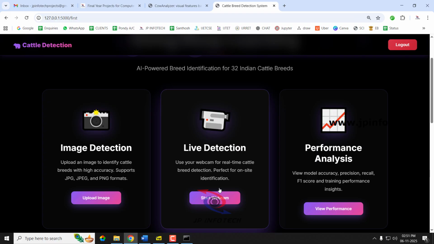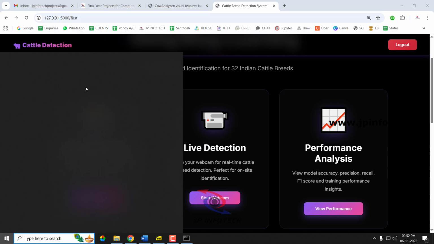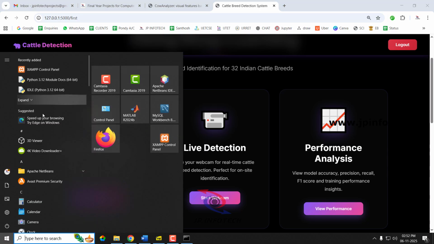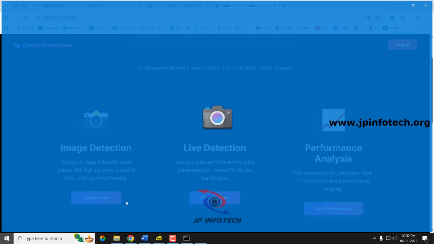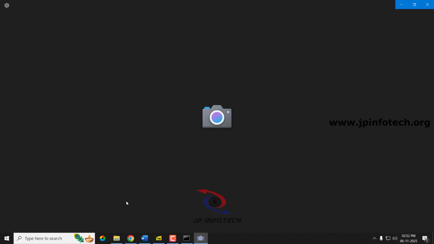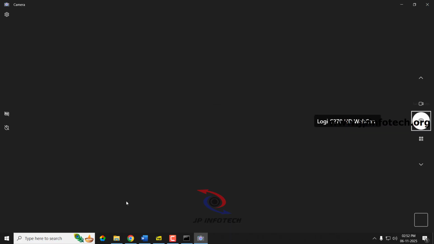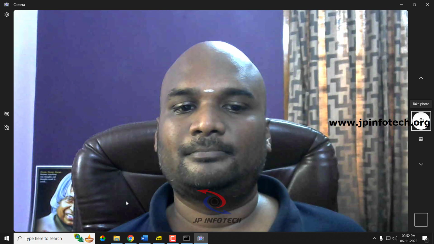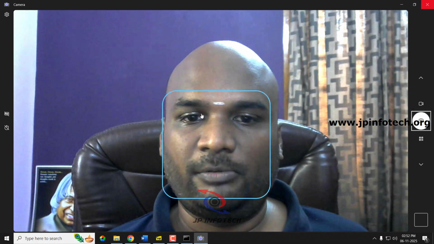Live detection means you don't need any external hardware, just a web camera is enough. First connect your web camera. Before clicking this, make sure that your web camera is connected. I'll just connect my web camera. After connecting your web camera, make sure that your camera is working. So my camera is working.